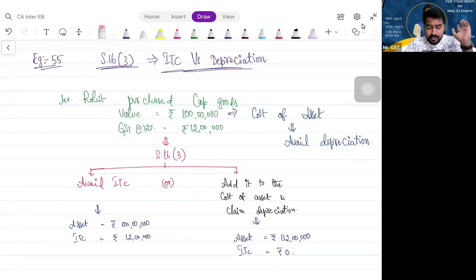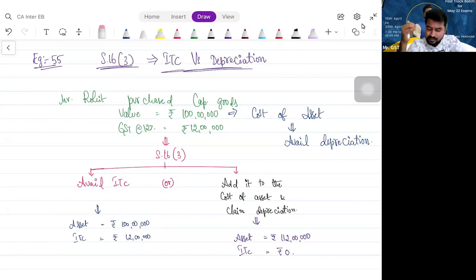Section 16, subsection 3 is all about ITC versus depreciation. What is ITC versus depreciation? Please understand, generally, when you purchase an asset, what will you do? You will capitalize the asset, correct? We are not worried here about capitalizing the asset cost. We are worried about what to do with the GST component.